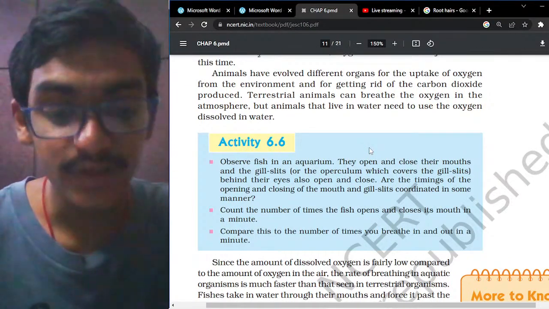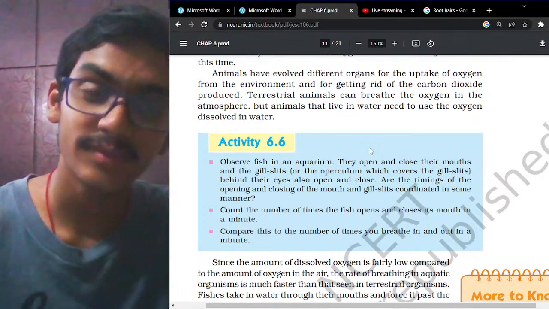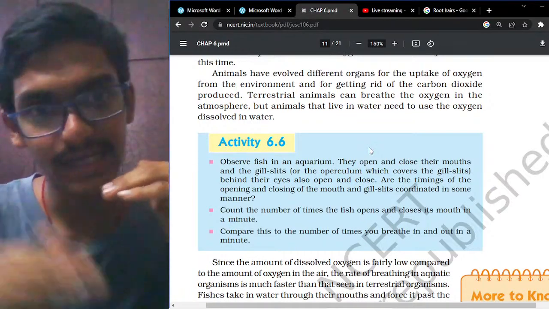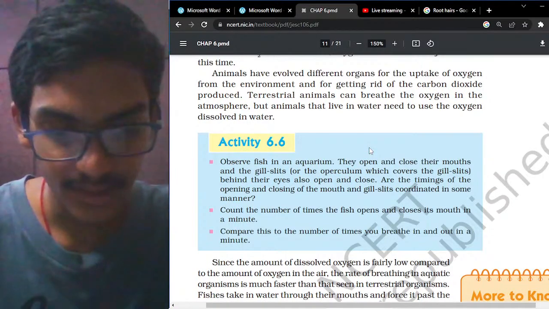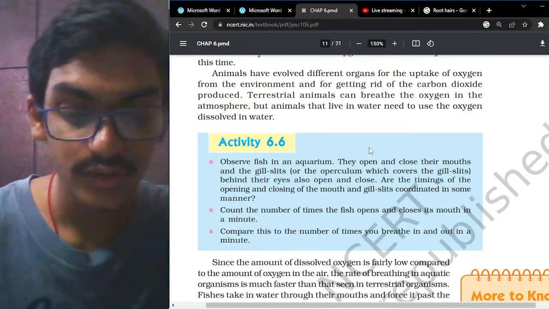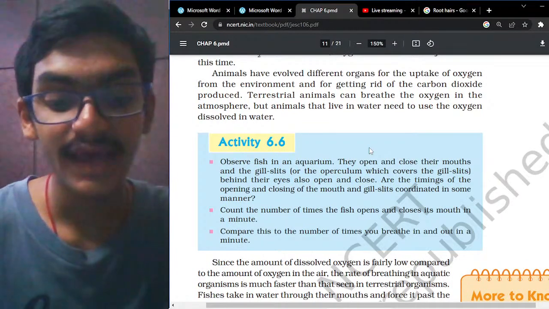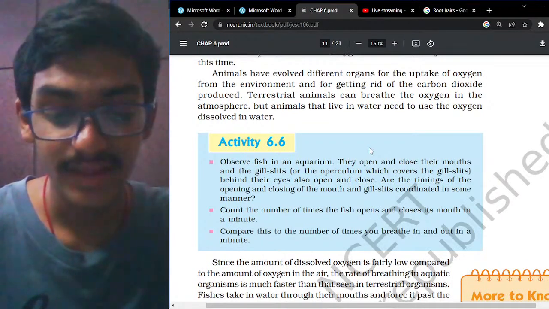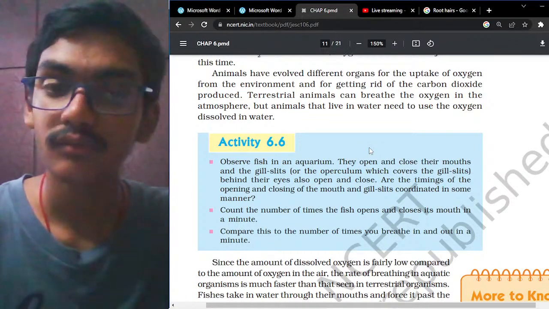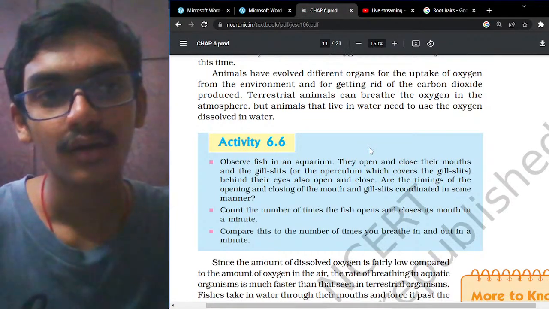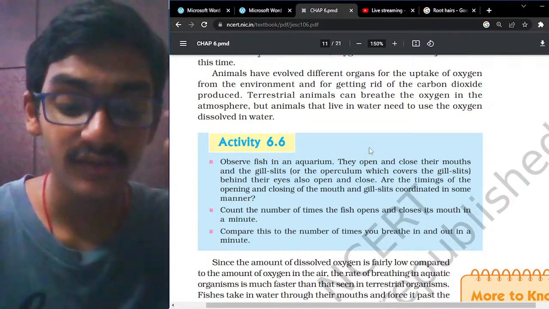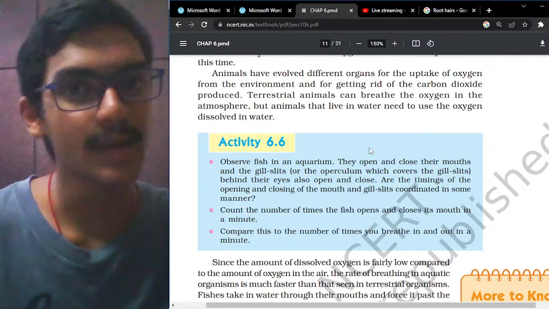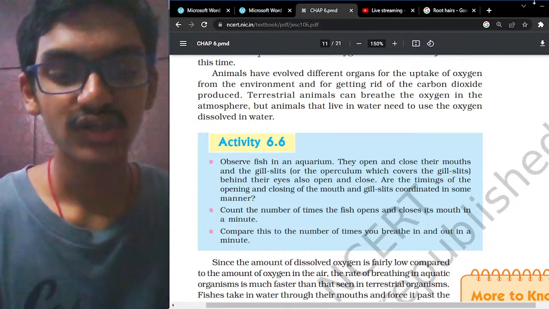For example, in respiration through the moist skin, in earthworms, the skin is in direct contact with the atmosphere, and with the help of that, they can easily exchange the gases. Frogs also use lungs when they are on land, but when they are in the water, with the help of the moist skin, they get the oxygen. The oxygen will diffuse through the moist skin and enter the blood vessels. Okay, let me show the picture.